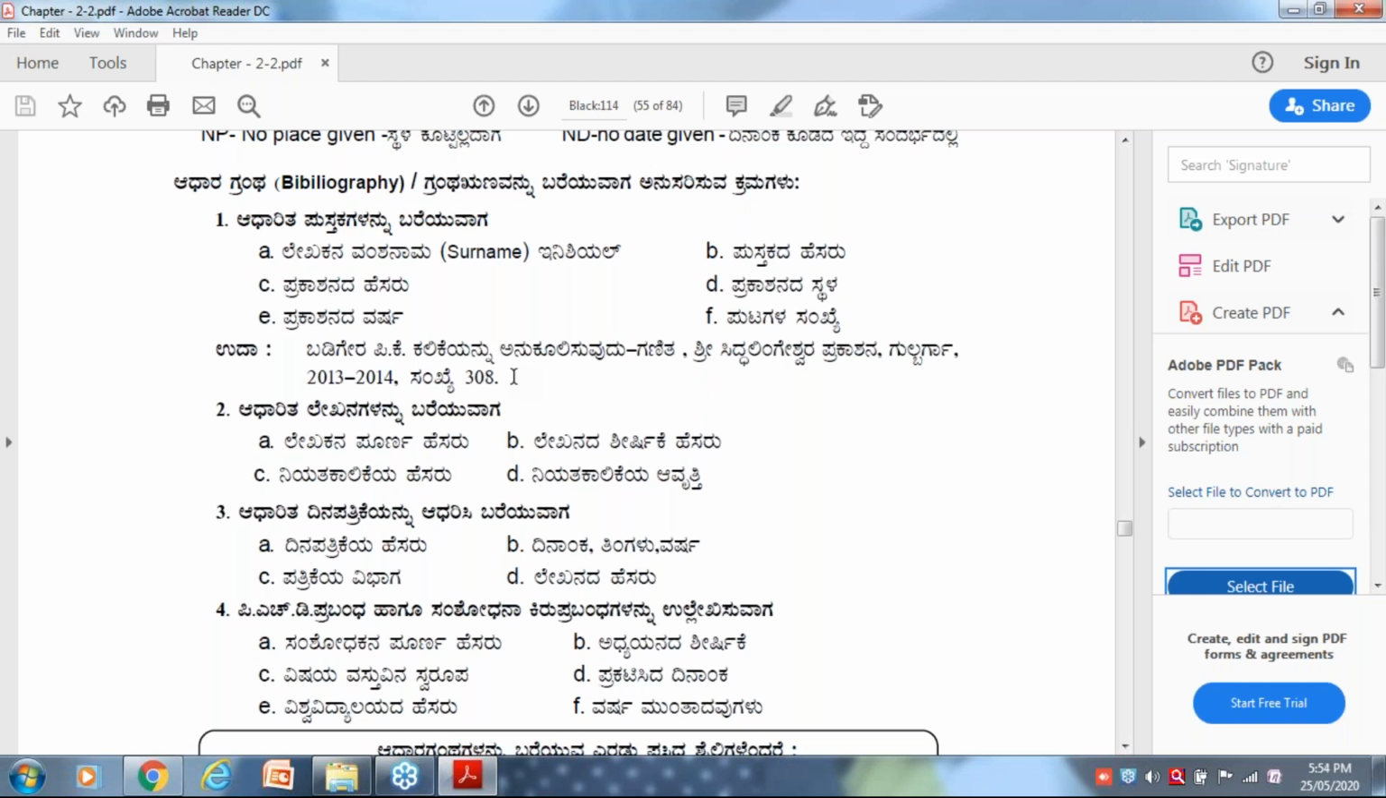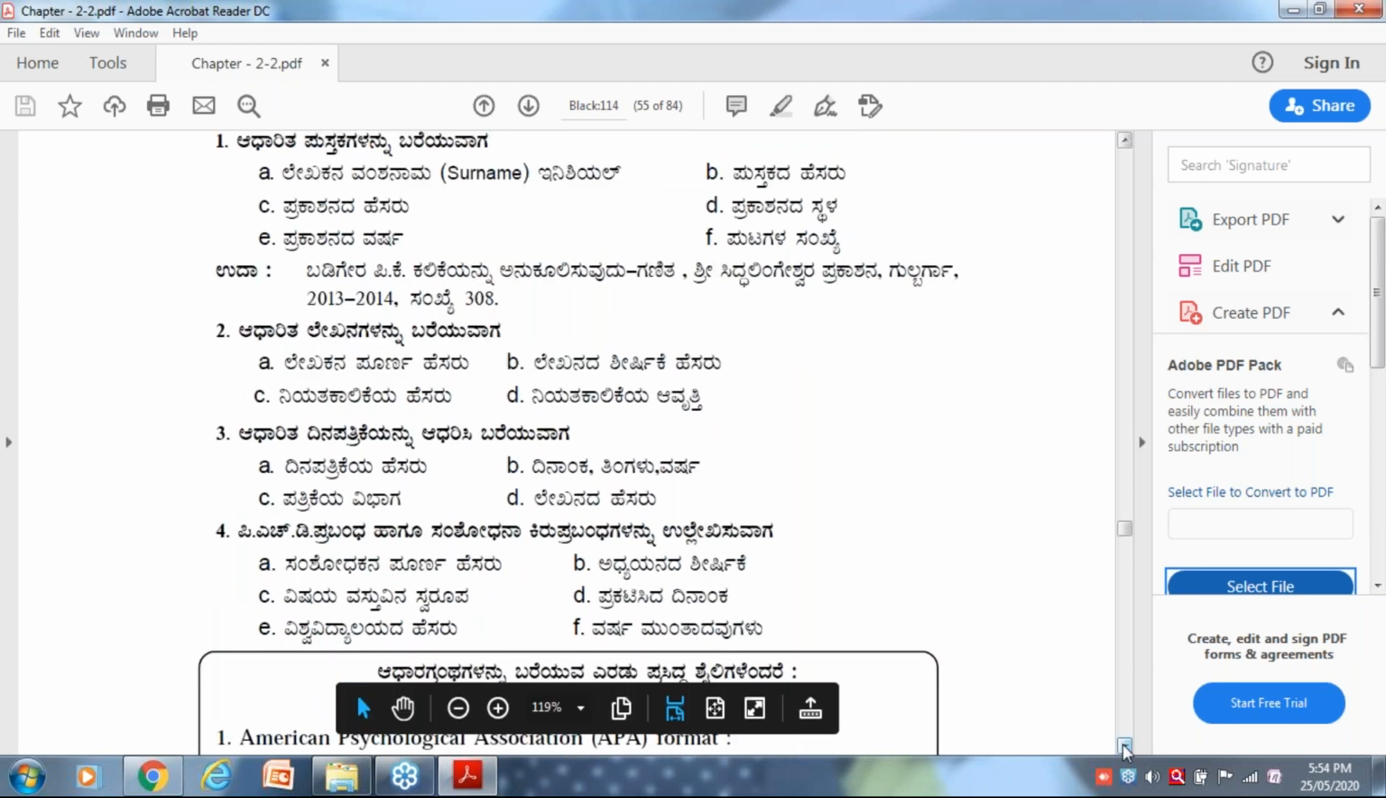While writing references, you have to mention PP. PP means page number. Always you should not go with the name, you have to go with the surname first. You have to write Badiger PK, you should not write PK Badiger. First surname, then initial, and so on.